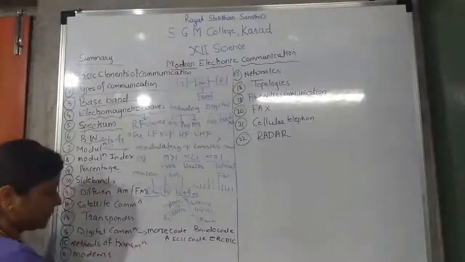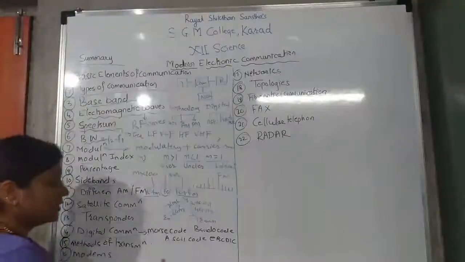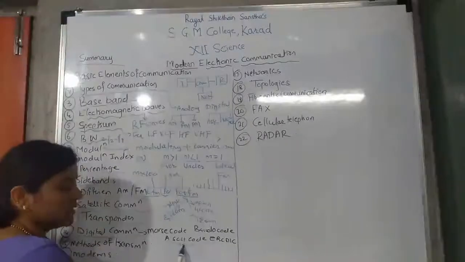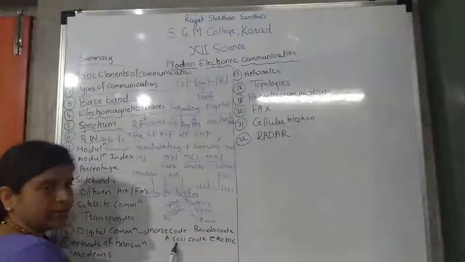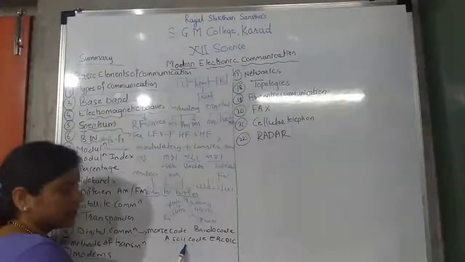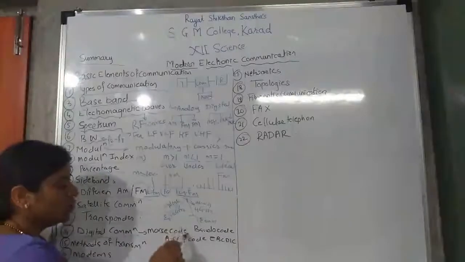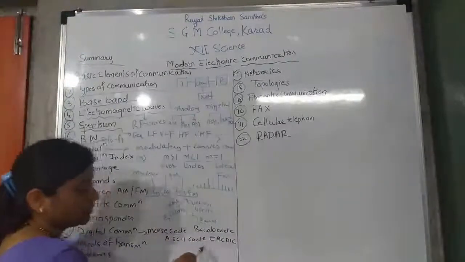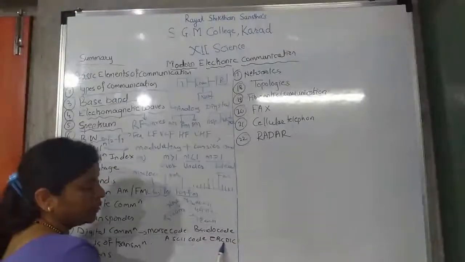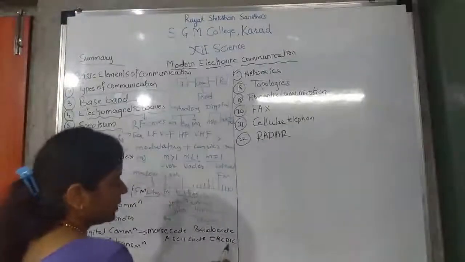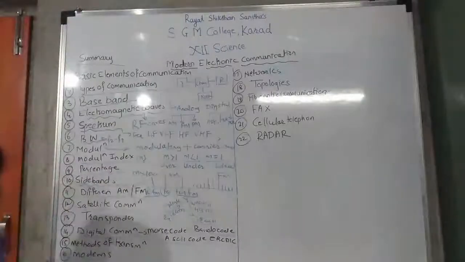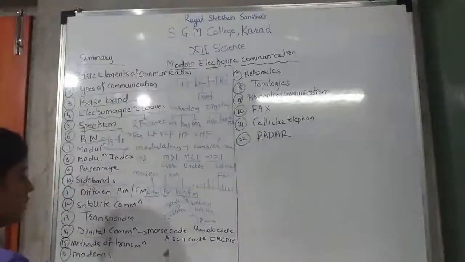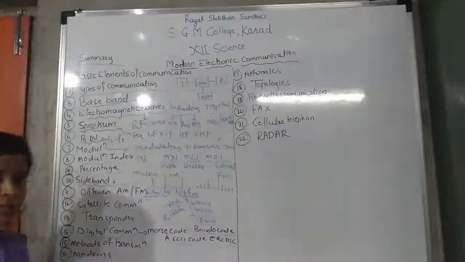So digital communication. In digital communication, what have we seen? We have seen ASCII code. Means what? ASCII means American Standard Code for Information Interchange. And we have seen the Morse code, Baudot code and EBCDIC code. Extended Binary Coded Decimal Interchange Code. This is what EBCDIC code. Morse code and Baudot code. All these codes are in the digital communication.